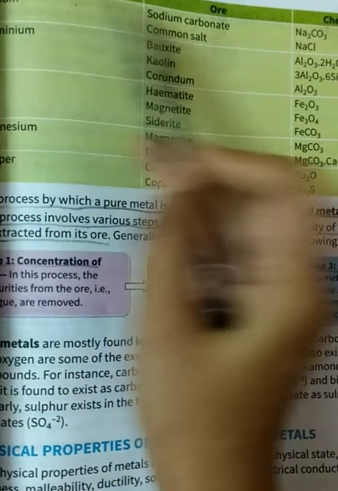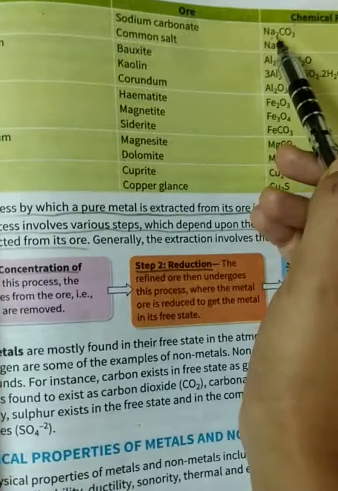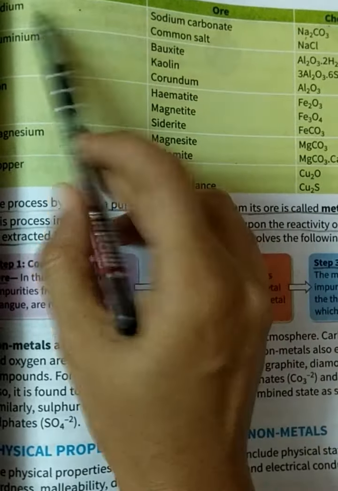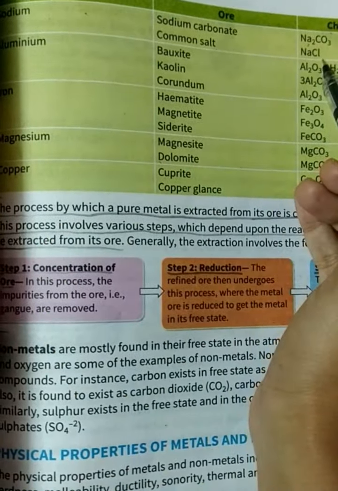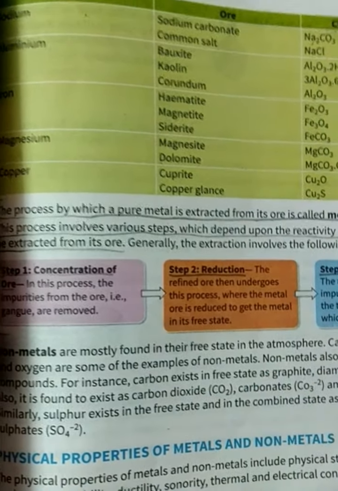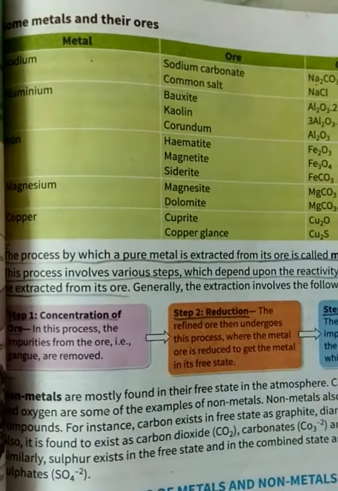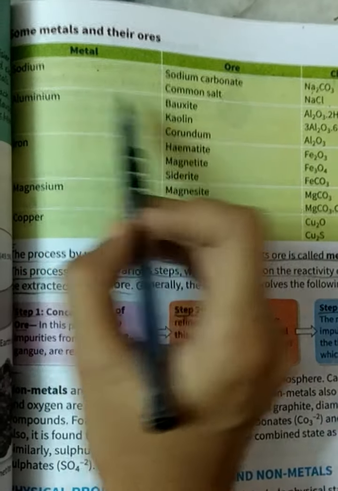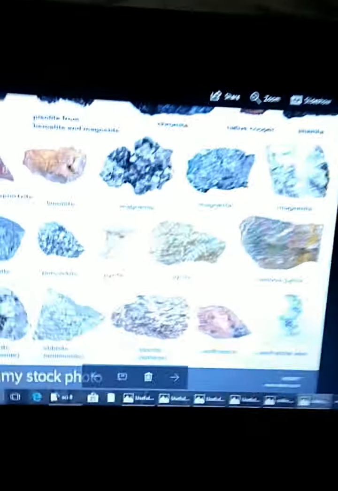Sodium can be extracted from the ore sodium carbonate, and its chemical formula is Na2CO3. Also, sodium common salt, that is NaCl, is used in everyday life. This is what you put in the vegetables to cook. Aluminum is taken out from the bauxite ore, that you can find here.